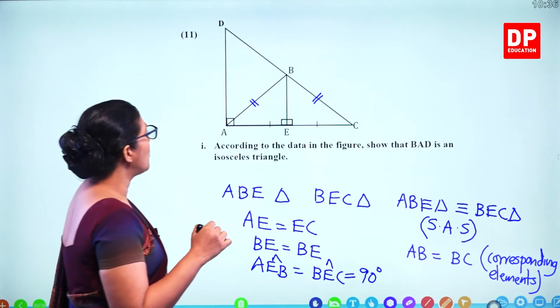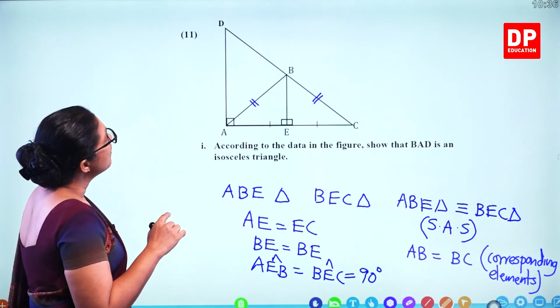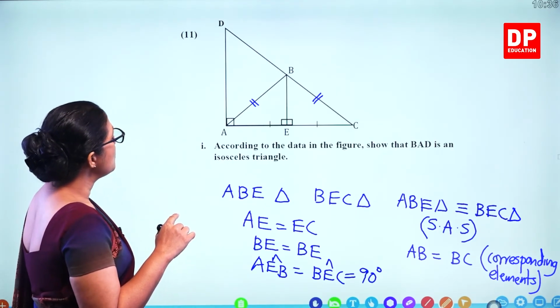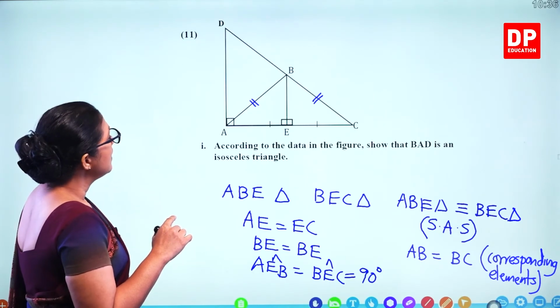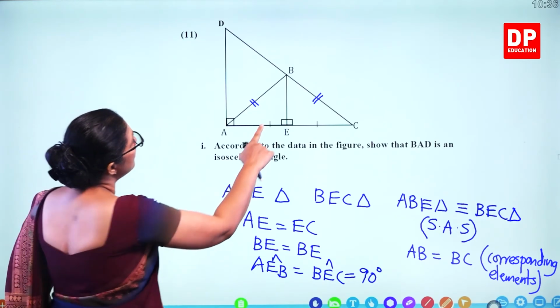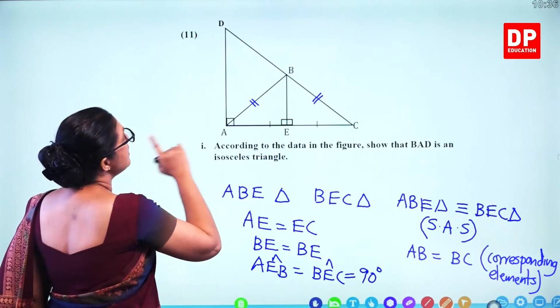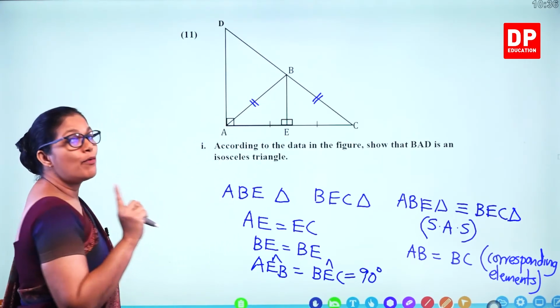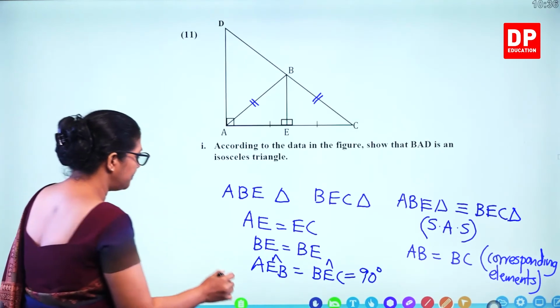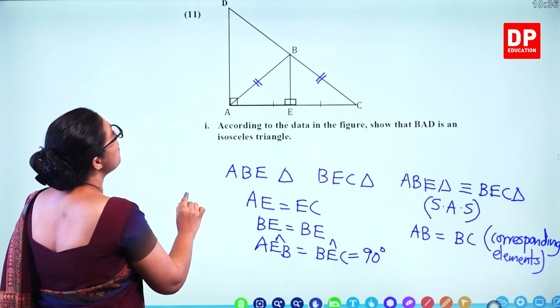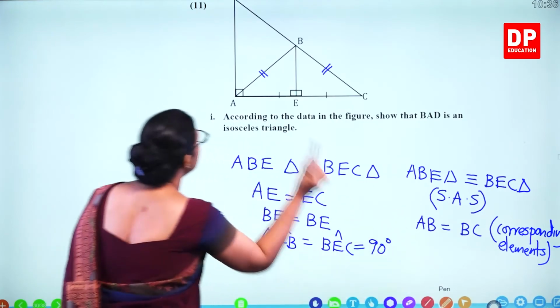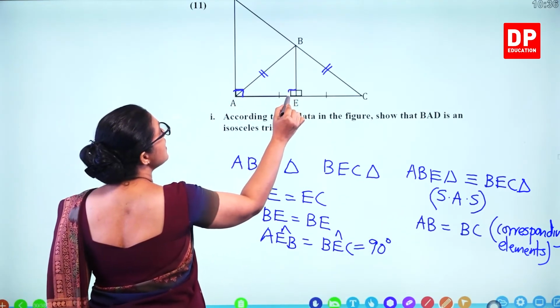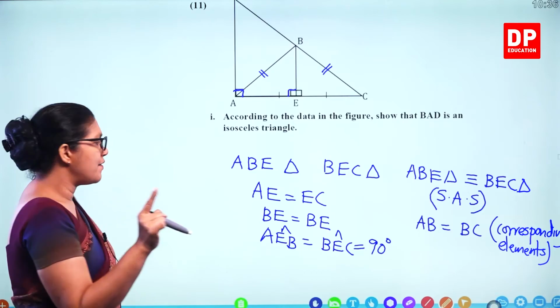Corresponding elements are equal. Then what else we can say? And can you see that AD and BE both are parallel? Why are those two parallel? This is 90, this is 90. Allied angles add up to 180.